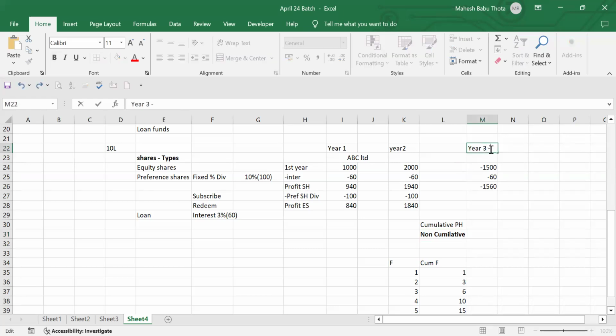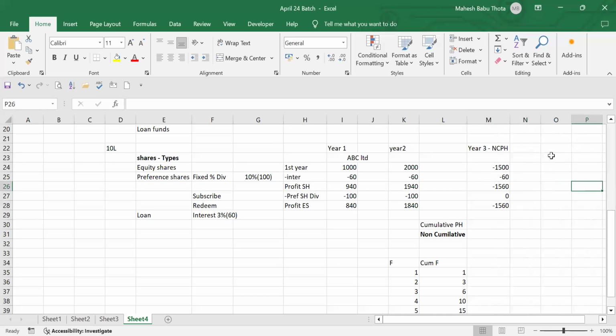Now tell me, let's assume we are talking about non-cumulative preference shares. How much dividend will preference shareholders get? Zero. There is a loss, so we are not giving anything because you are non-cumulative preference shareholders. So how much loss will be available for the equity shareholders? 1560. So they have to bear this loss also. Now tell me who is benefitable? Preference shareholders.